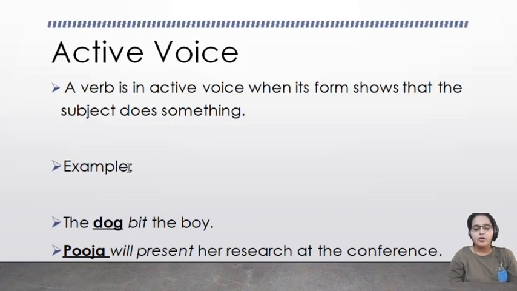Active voice: a verb is in the active voice when its form shows that the subject does something. Here the subject is the doer of the action. In active voice, the subject is the doer of the action. Example: the dog bit the boy. It is in the past tense. Pooja will present her research at the conference. It is in the future tense.